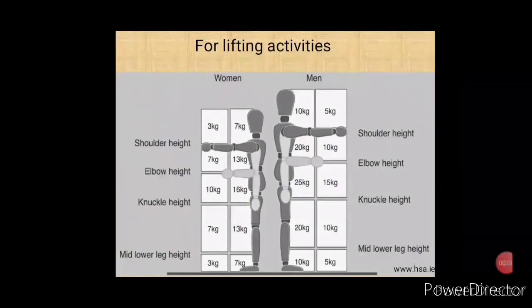With an example, suppose in a workplace a person moves a load at a height above the shoulder and away from the body. As you can see from the figure, 5 kilograms is the safe load above the shoulder, away from the body. If in your workplace the person is doing this activity and the load moved is 5 kilograms or less, then that activity can be categorized as a low risk category.